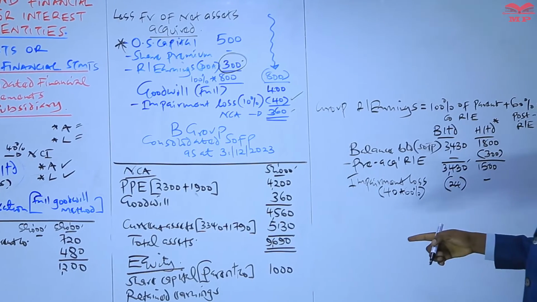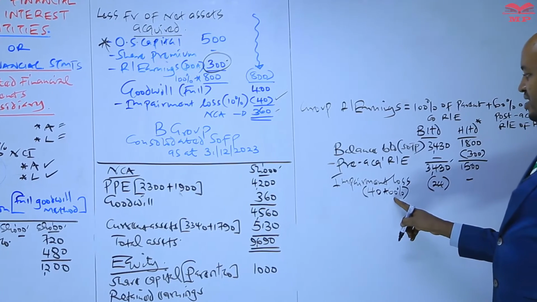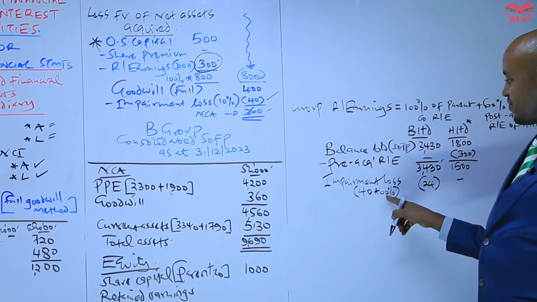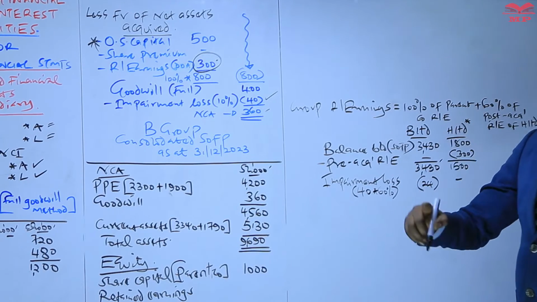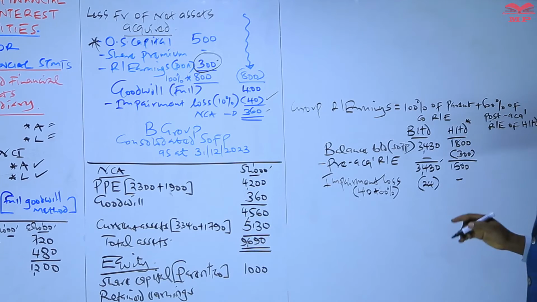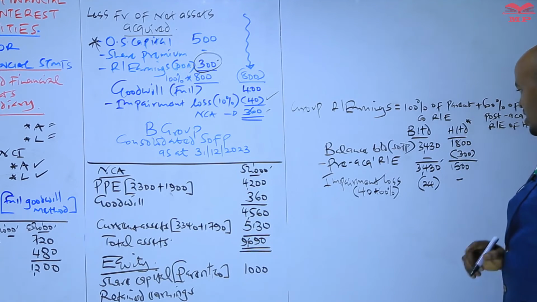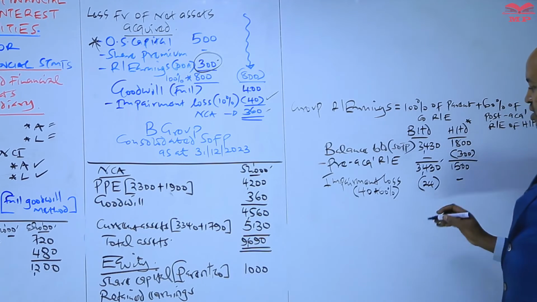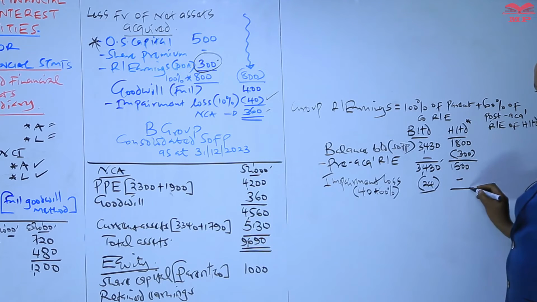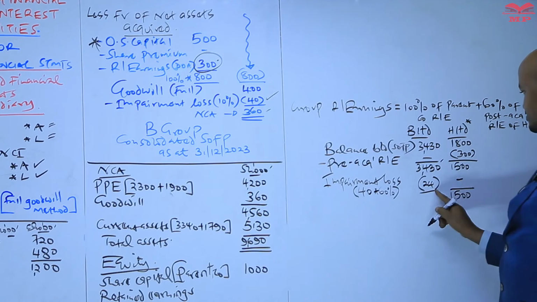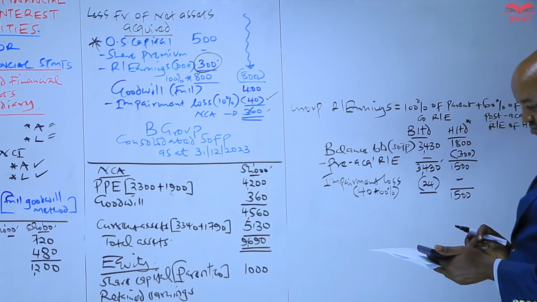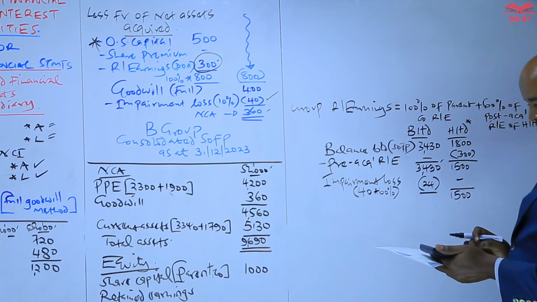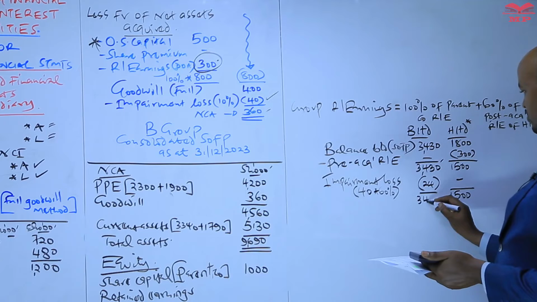And then you have to recall that the remaining impairment loss, which will be 40% of this, is an impairment loss to be allocated to the NCI goodwill. I'll show you where we are going to take into account that particular amount. So we have 1500 here. And what do we have here? We have 3430 minus 24, which will give us 3406.